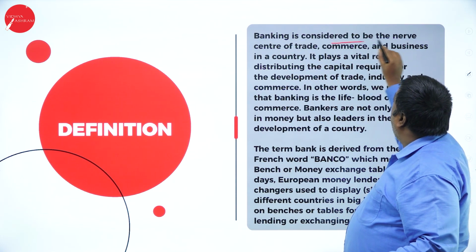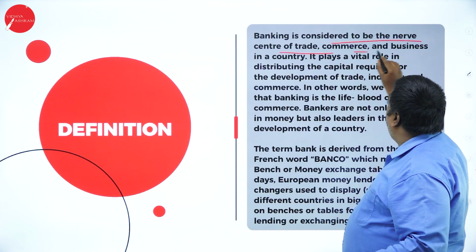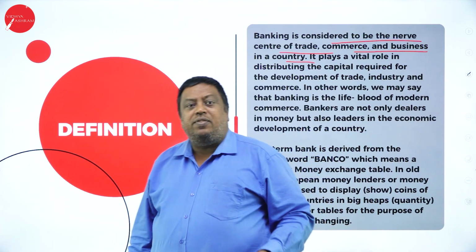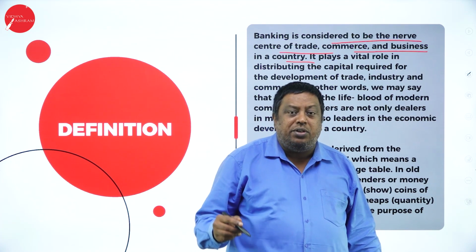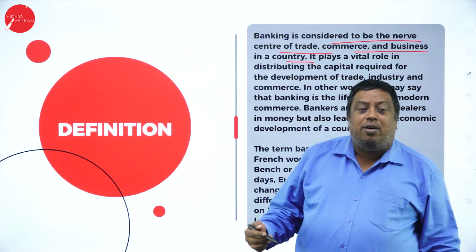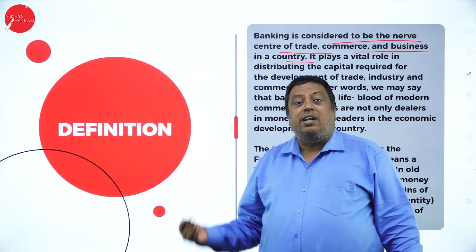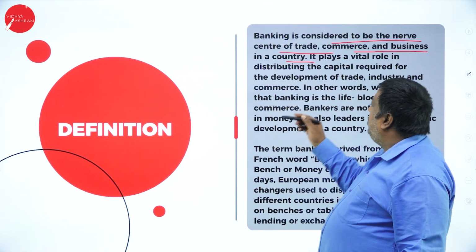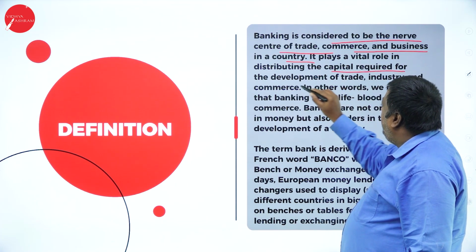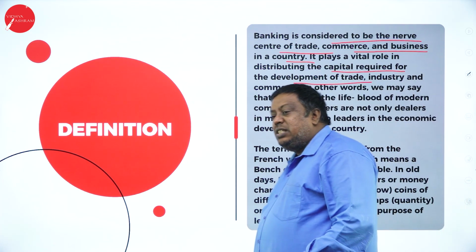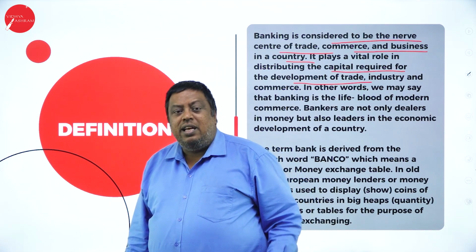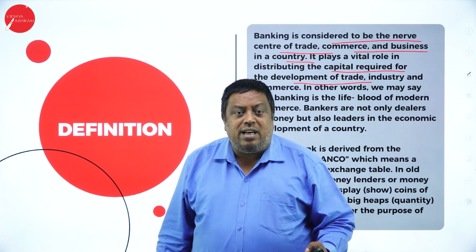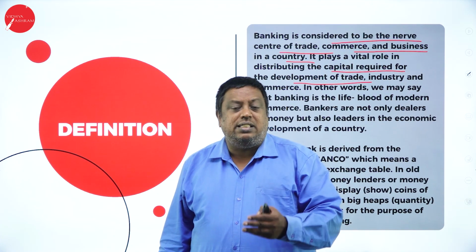Banking is considered to be the nerve center of trade, commerce and business in our country. It is a main concept of the nation which controls and supports the entire economy of the country. For that reason, it is called the nerve center of trade, commerce and business. Whenever support is required for trade, industry and commerce, as I said, if I want to purchase fixed assets, the banks are there to guide us and give financial assistance.